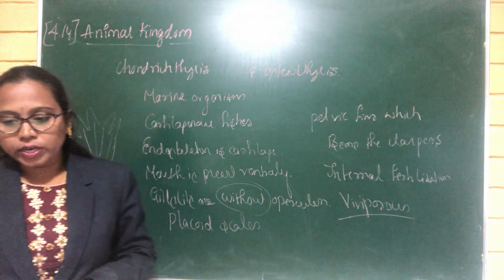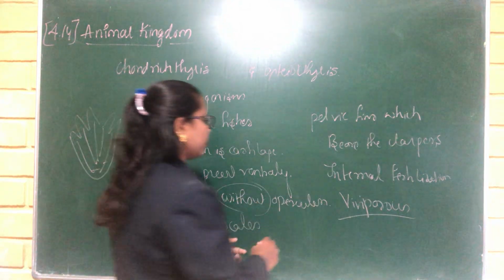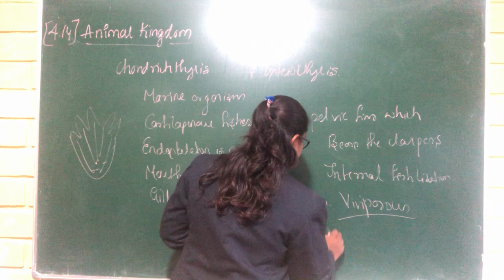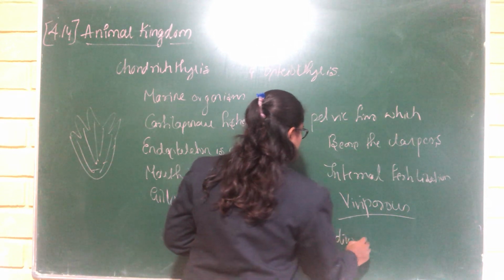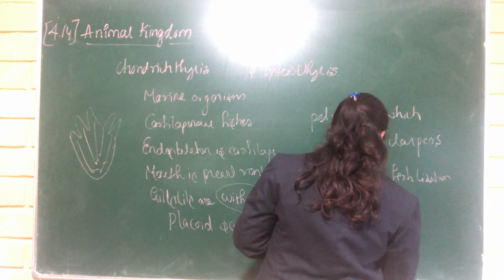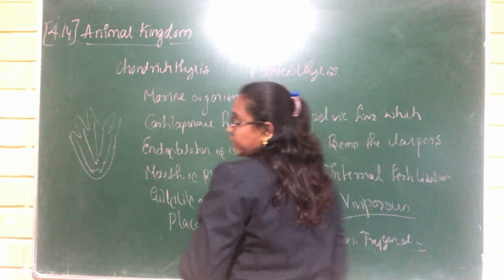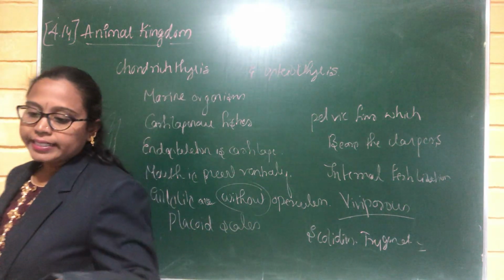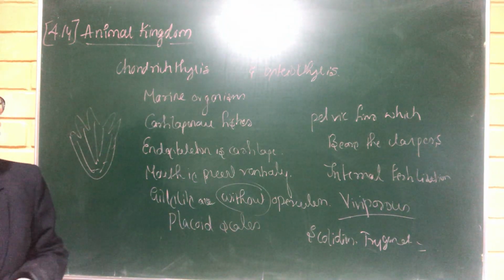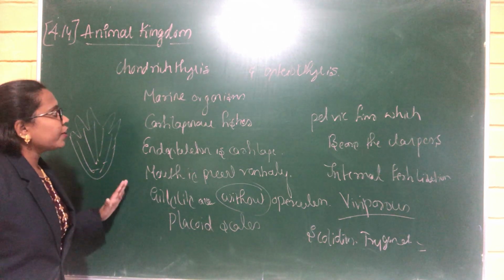Another very important thing here: the Chondrichthyes include shark, Scoliodon and Trygon. Examples for this: Scoliodon, Trygon, etc. These are all the cartilaginous fishes. Okay, that's all about Chondrichthyes.